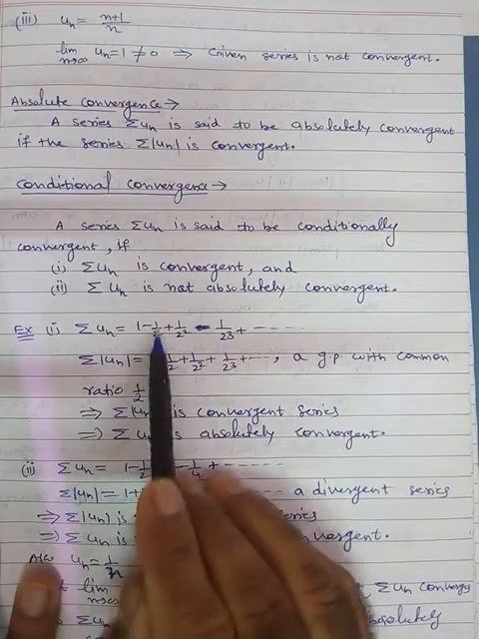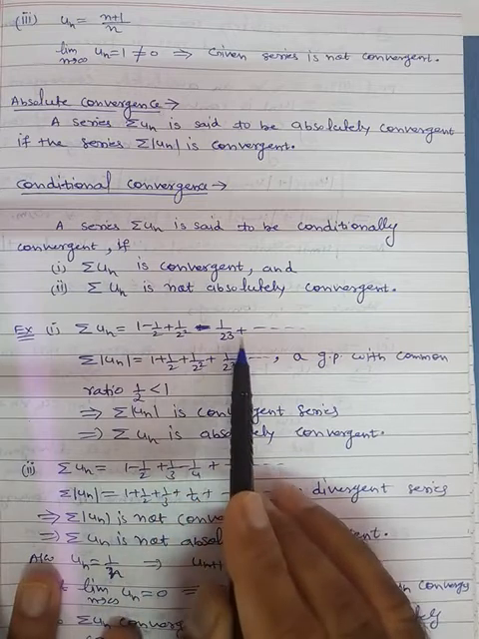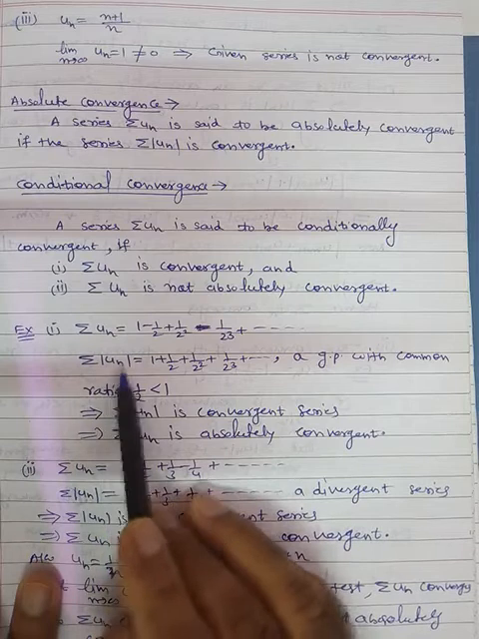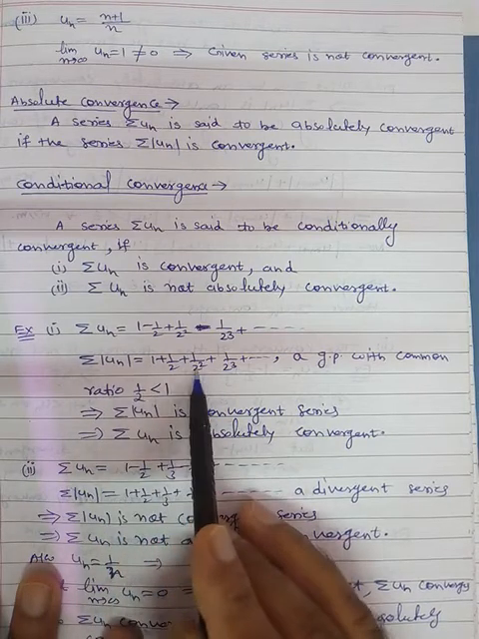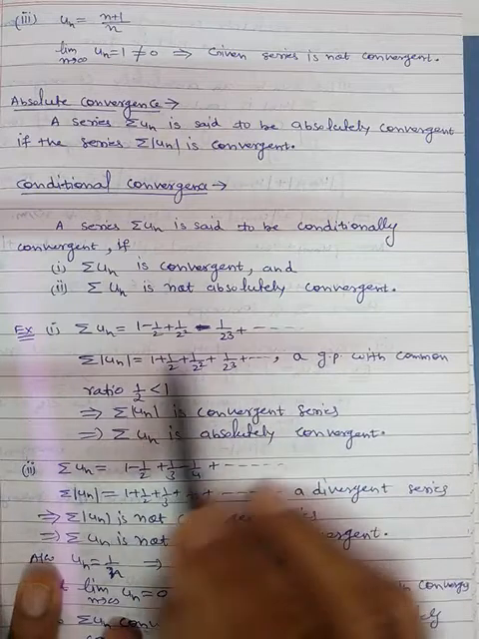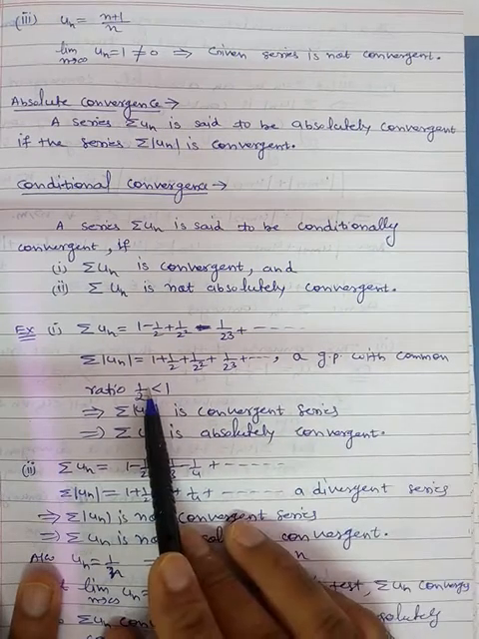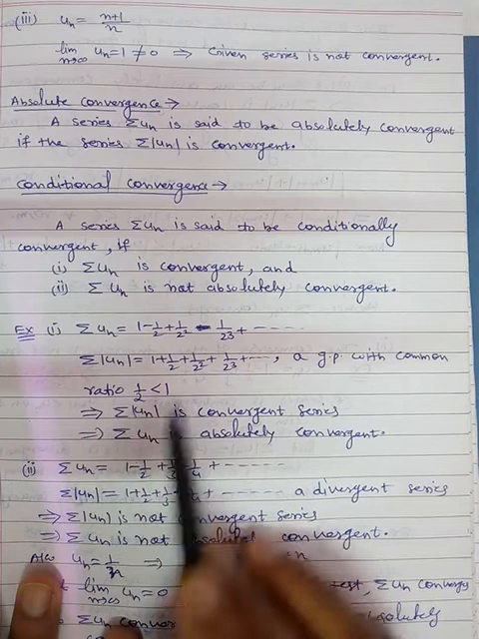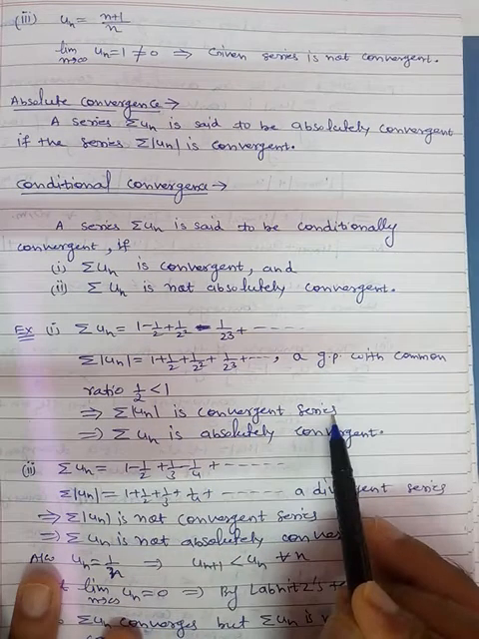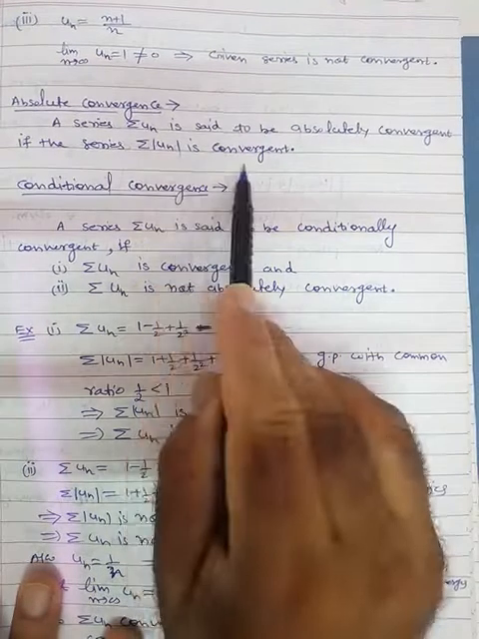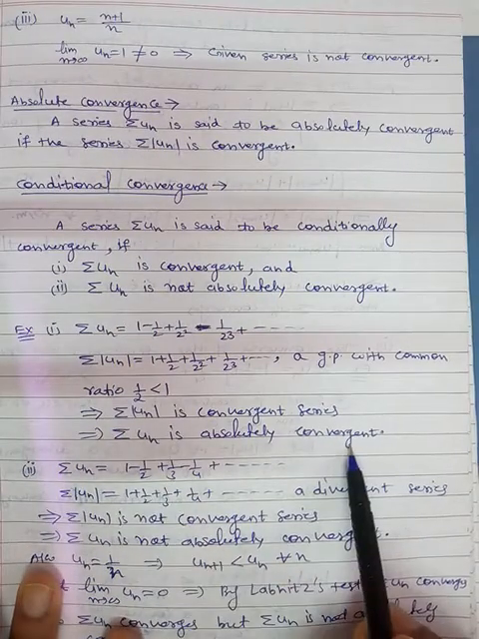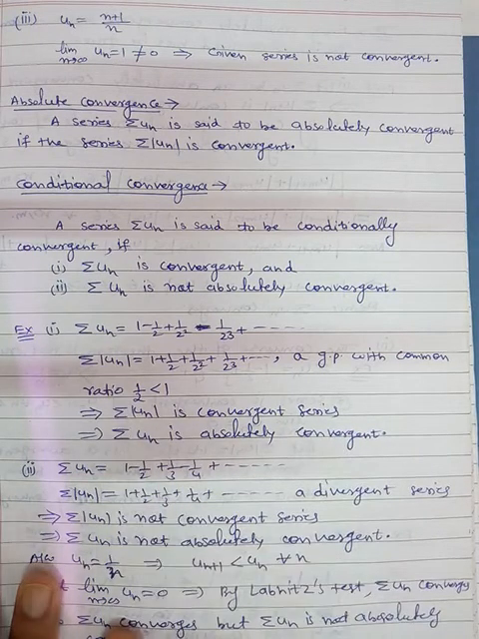Let us take the example. Summation of un is 1 minus half plus 1 by 2 square minus 1 by 2 cube. Take the magnitude of each term. So summation of magnitude of un will be 1 plus 1 by 2 plus 1 by 2 square plus 1 by 2 cube. सब negative positive में convert हो जाएंगे. This is a geometric series with ratio half and that's why this series converges. So magnitude of un is a convergent series. And when magnitude of un is convergent, un is absolutely convergent, that's why summation un is absolutely convergent. तो ये absolutely convergent series.